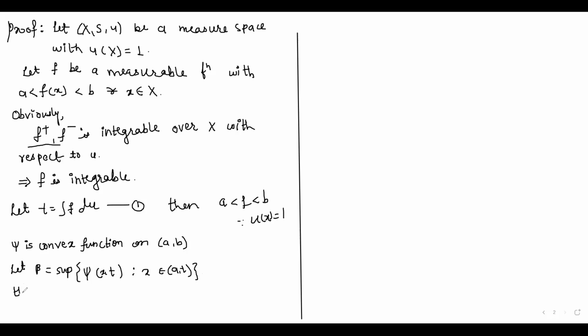Then for s belonging to (a, t), we have β greater than or equal to the slope from s to t.